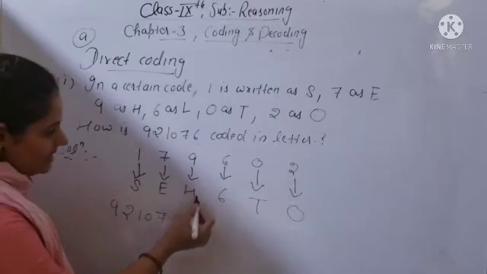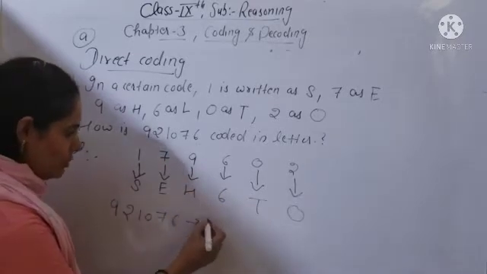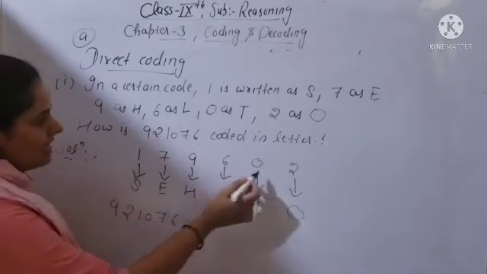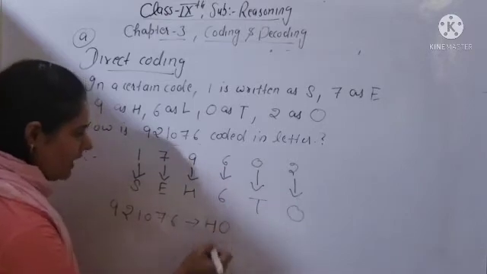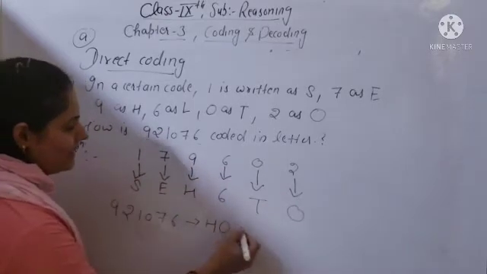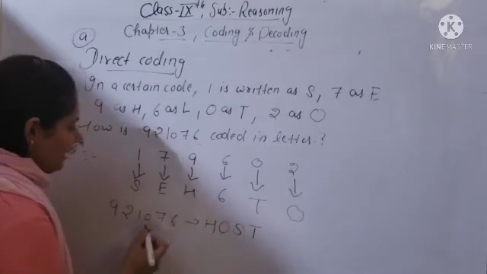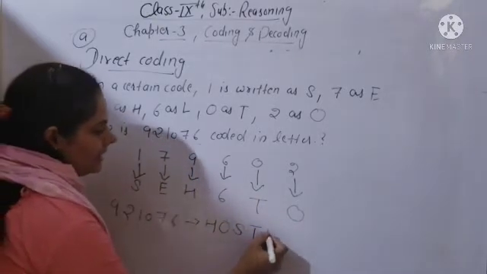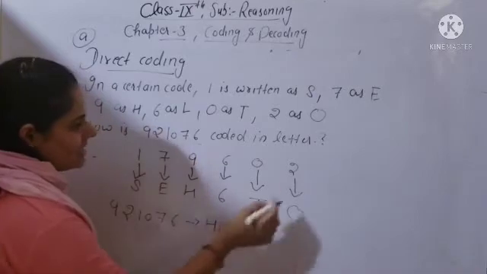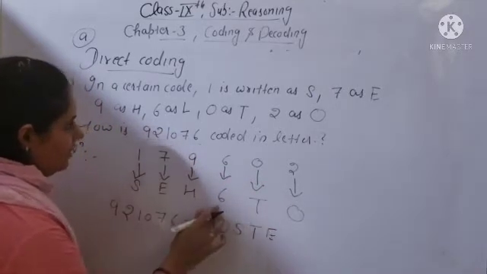So 9 is represented by which letter? H. 2 is represented by which letter? O. So HO. 1 is represented by the letter S, 0 by the letter T, 7 by the letter E, and 6 by the letter L.